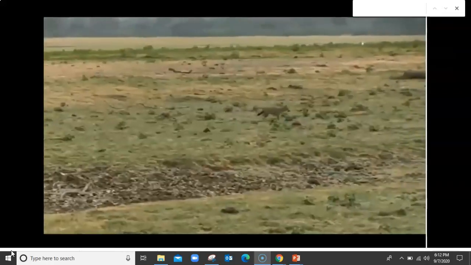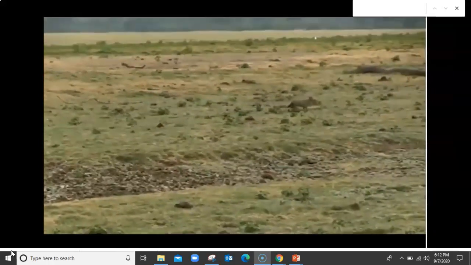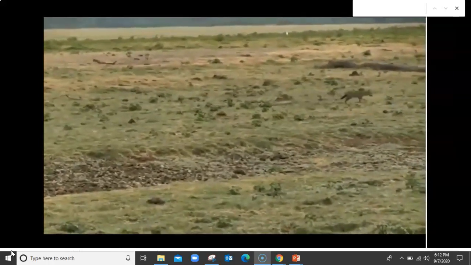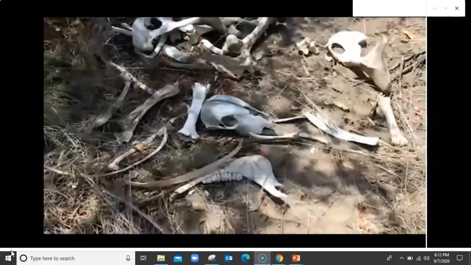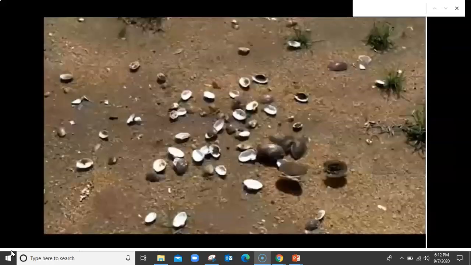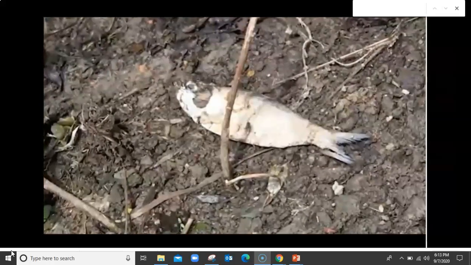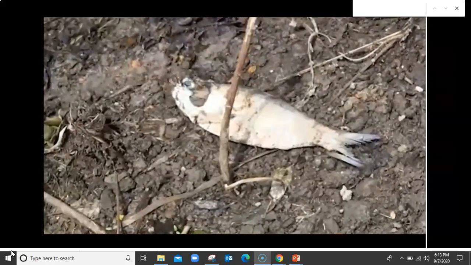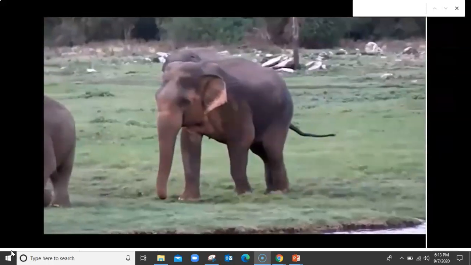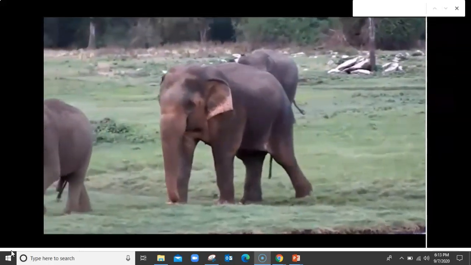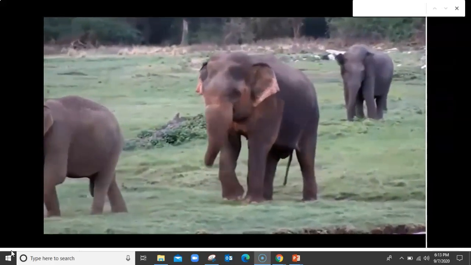If they're birds and small critters, you might also find the animals that hunt them, like the jackal. Some animals perish in this harsh environment. Yes, the elephant sure has a big impact in this ecosystem.